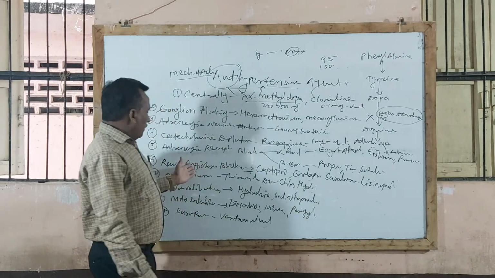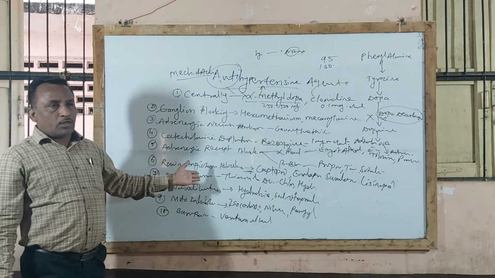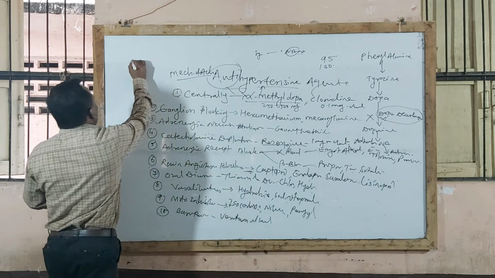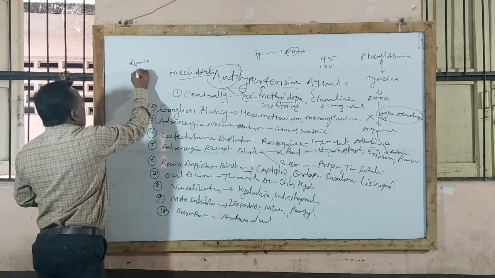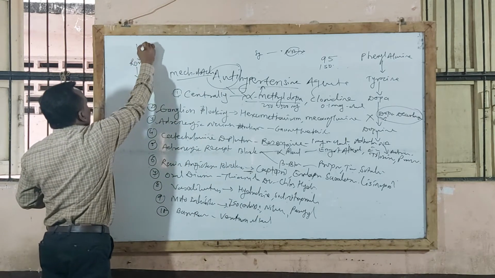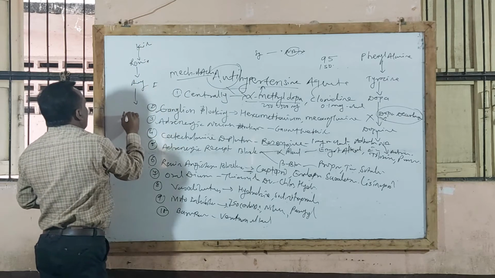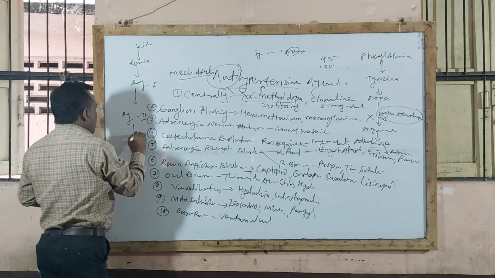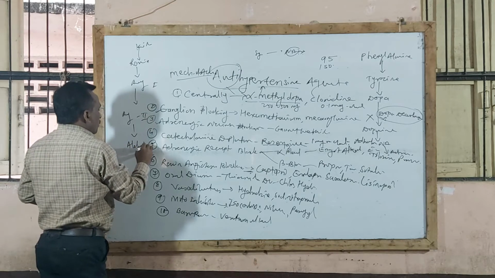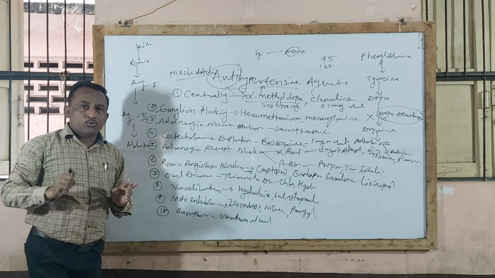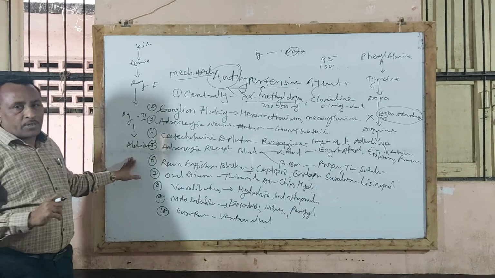Okay. Then regarding renin-angiotensin blockers, we already completed that the kidney secretes renin, which converts angiotensin 1, then it is converted to angiotensin 2, and then there is a release of aldosterone. This aldosterone causes reabsorption of sodium, and that leads to hypertension.